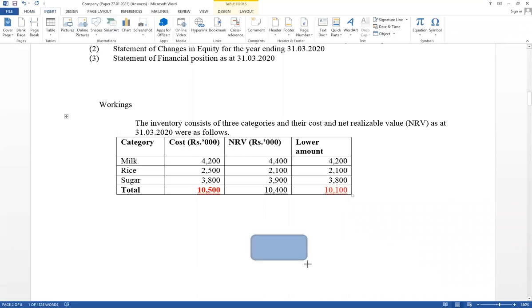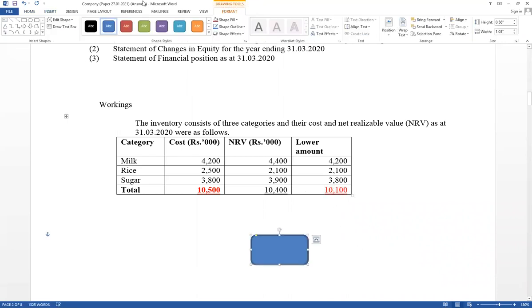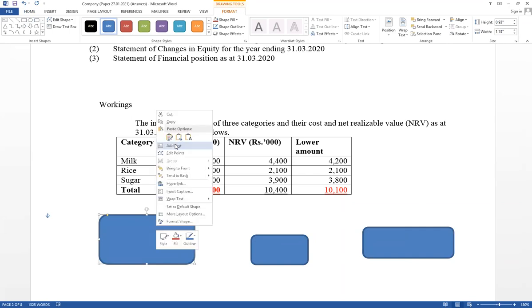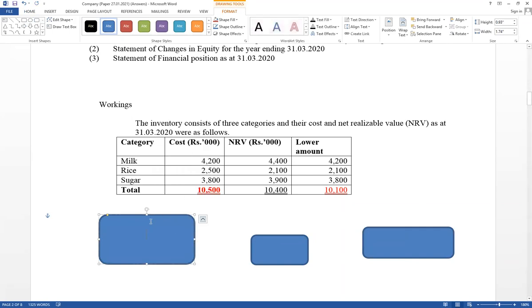Therefore, stock written off, and think about where we have to include this value. The low amount, its total value should be included in the financial position, as well as the cost value, its total amount should be included under cost of sales calculation.